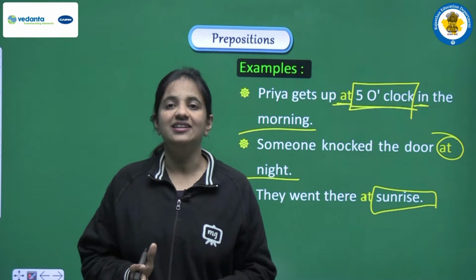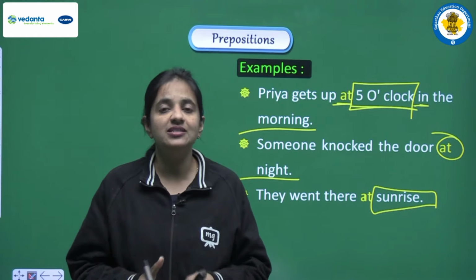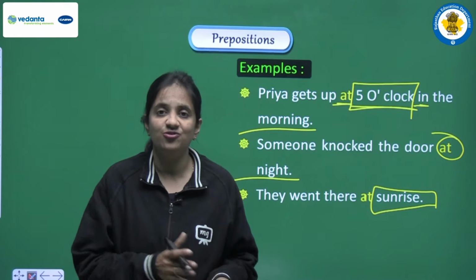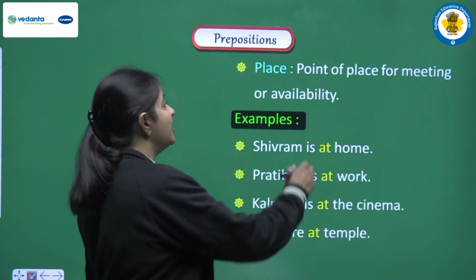But this thing is clear that both the prepositions, at and in, are used to show the time, and we are having certain words, some list, and some words are related with in and some words are related with at. Okay. Moving on, next we are having place.